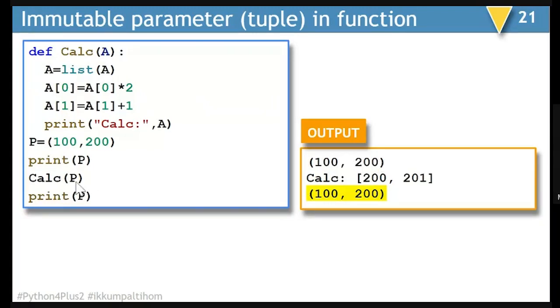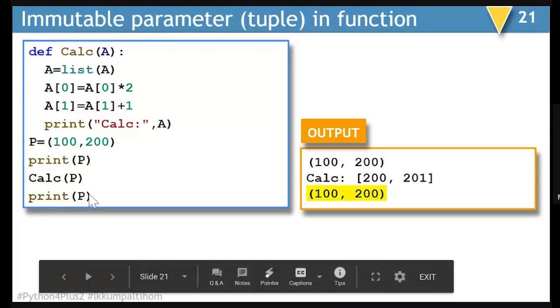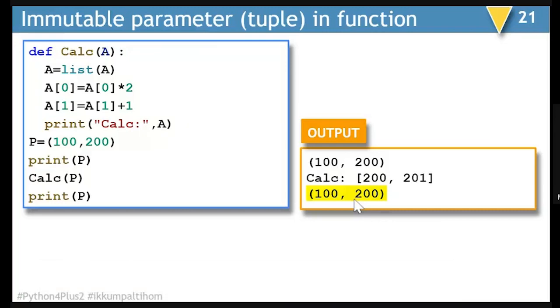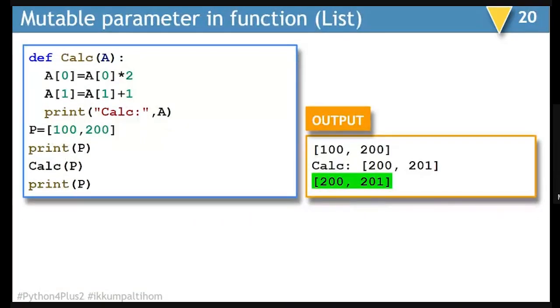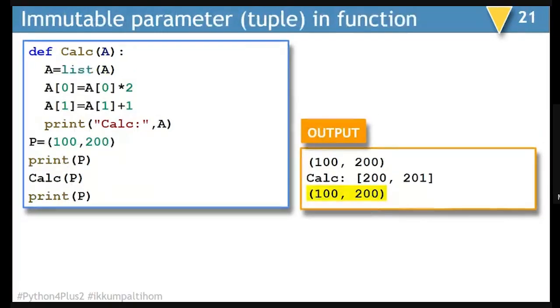When you call the calc function, for making this change you have to turn it into a list temporarily so that you can make these changes, but these changes will have their effect only within the function. Outside the function, when the call is over, the original values of the tuple will be displayed. So if you compare it with the previous example, it is identical to that example. Here the changes are reflected because we passed a list, and here the changes are not reflected as we passed a tuple.